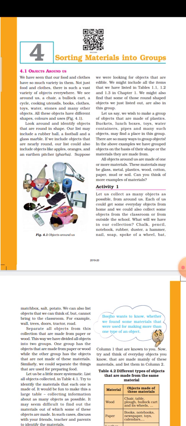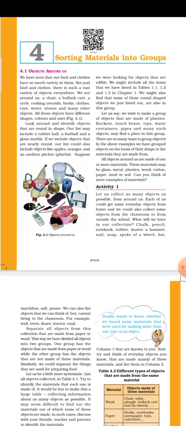Now the question is, what are the different properties that are considered to sort materials into different groups? The first is appearance. As you know, all materials do not look the same. Their appearances differ from one another. The second is hardness or toughness. Some materials are very hard, or you can say very tough. On the other hand, some materials are very soft.